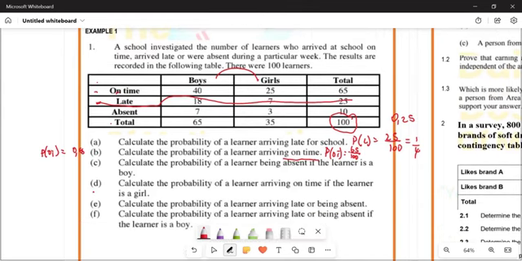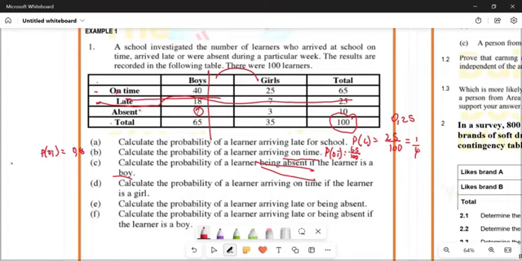Calculate the probability of a learner being absent if the learner is a boy. So here we want someone who is absent, okay? And the person is also what? A boy. What else are we looking for? We're also looking for a boy. So we're looking for boy and absent. How many people are boys and they're absent?